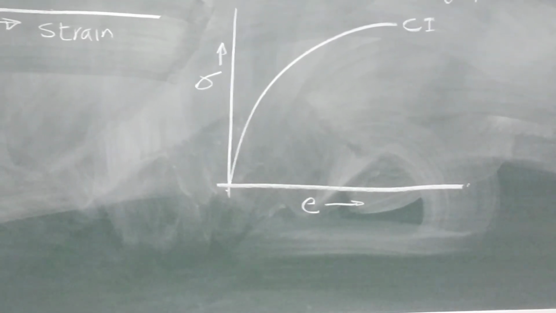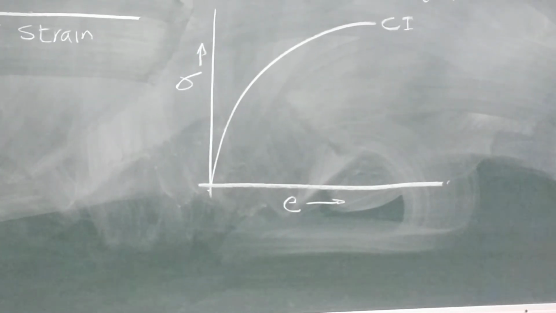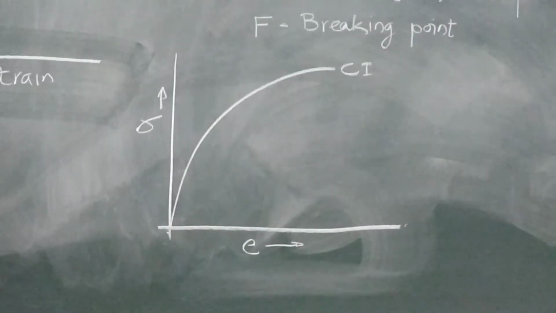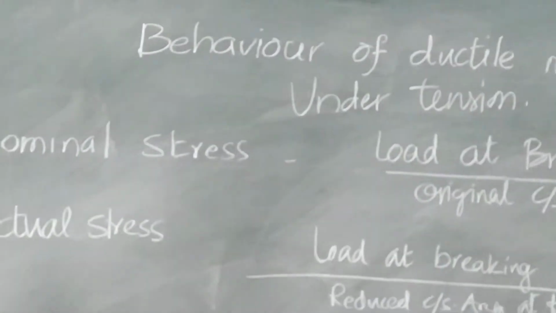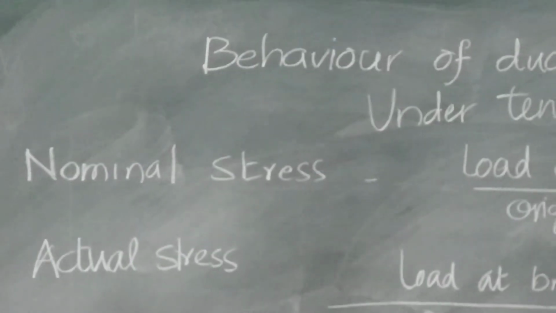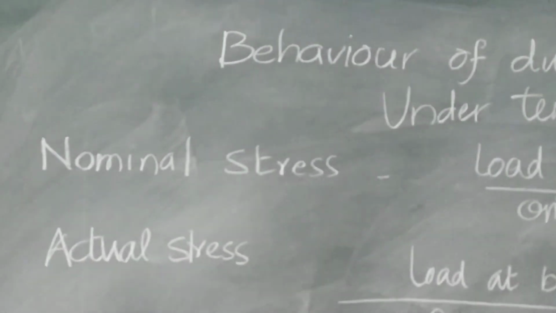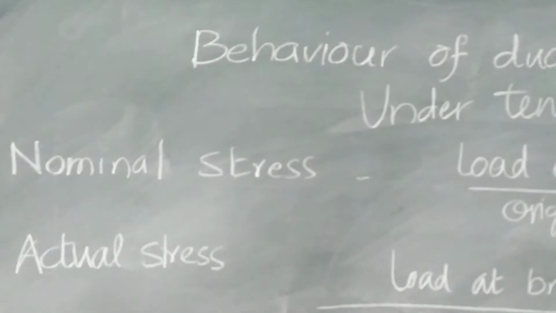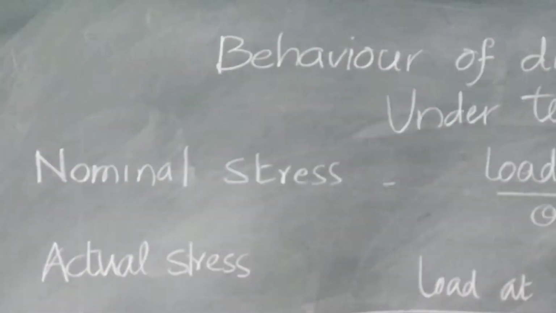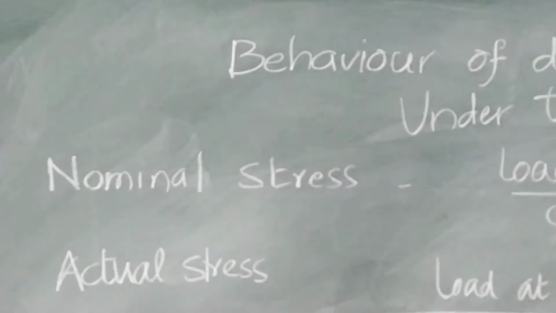A brittle material has relatively small tensile strain up to the point of rupture. Friends, let us now consider some definitions under this behavior of ductile and brittle material. Let us have these definitions.